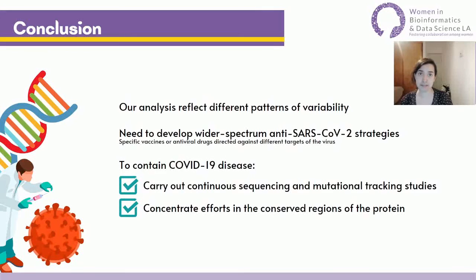Studying the variability of the spike protein will require significant efforts to develop wider spectrum anti-SARS-CoV-2 strategies. It is necessary to keep ongoing mutational sequencing and monitoring studies, and to avoid aiming efforts at the high variability regions to contain the COVID-19 disease.